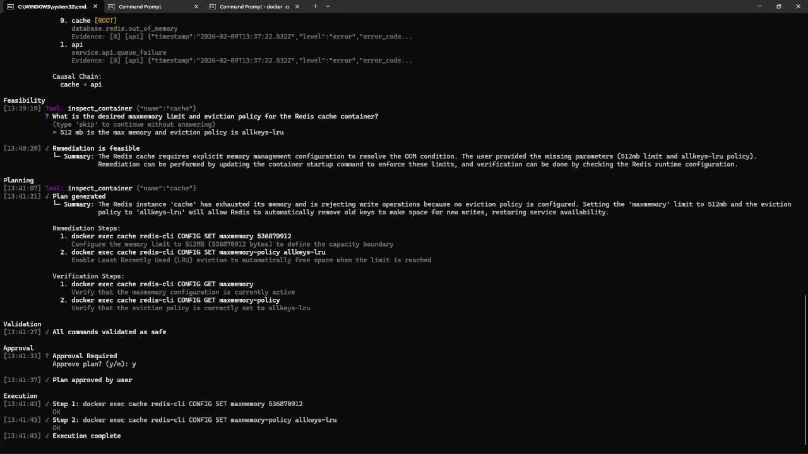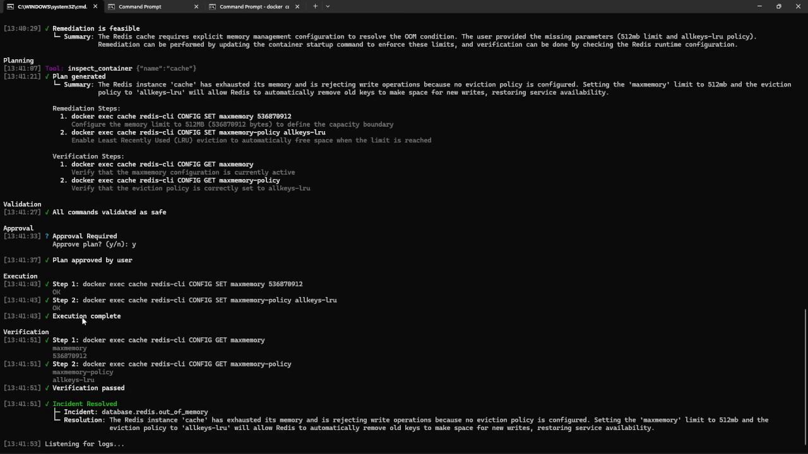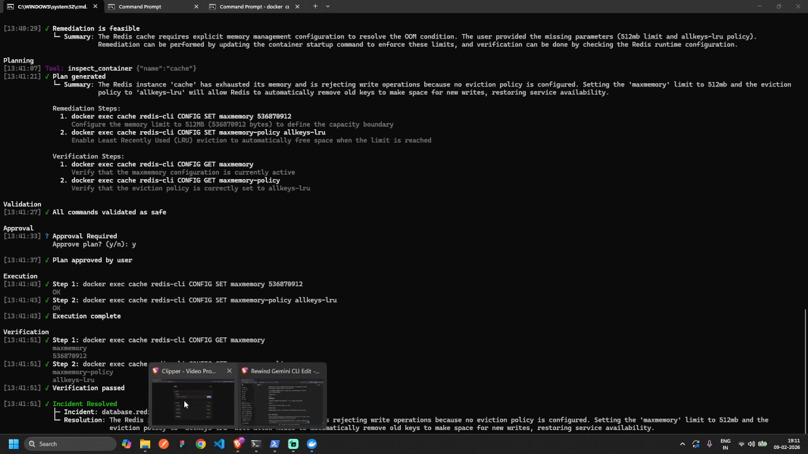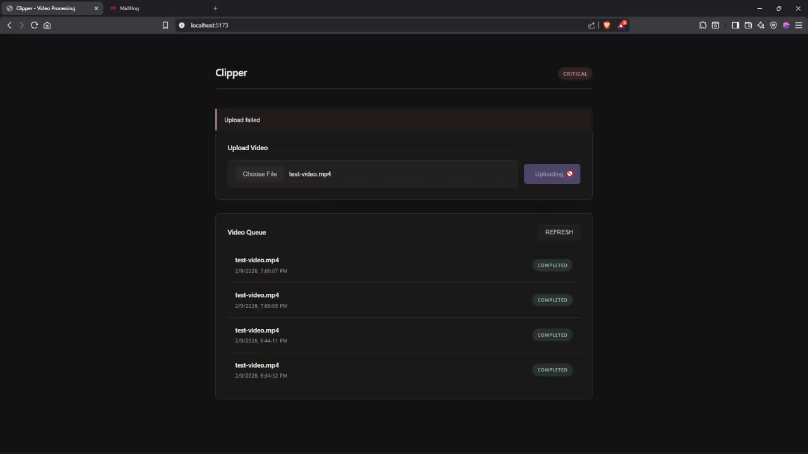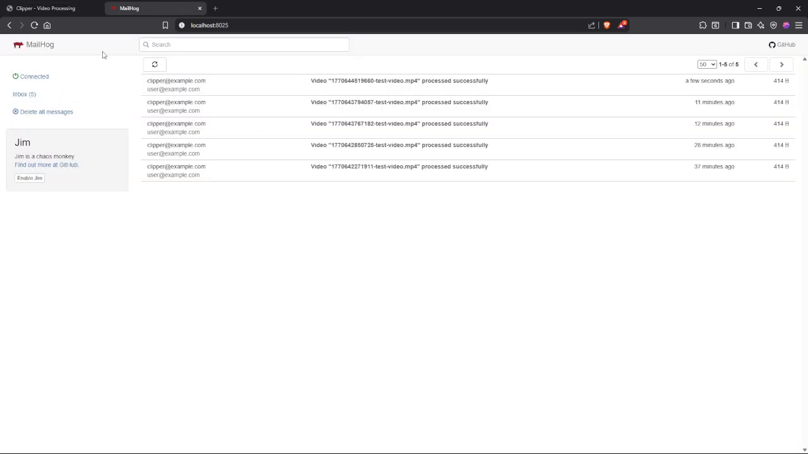So Nightwatch has applied the configuration changes, and it would apply the verification steps as well to confirm it is successful or not, and it is. And if you go back into the UI and we try to re-upload it again, as you can see, it uploads and it processes it as well. And Mailhog is basically used as a notifier to get the information whether the video has been transcoded or not.